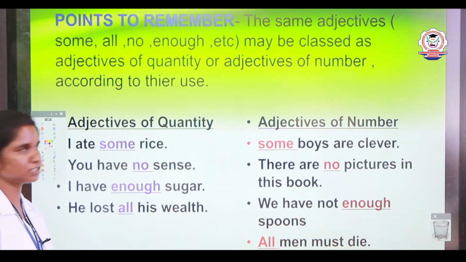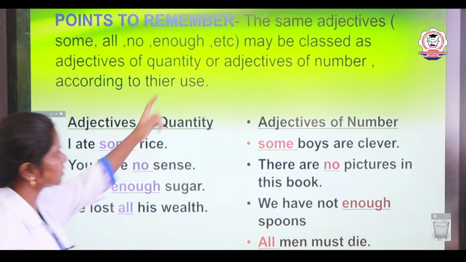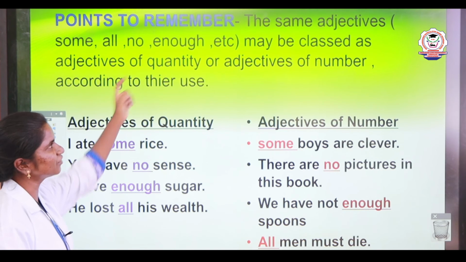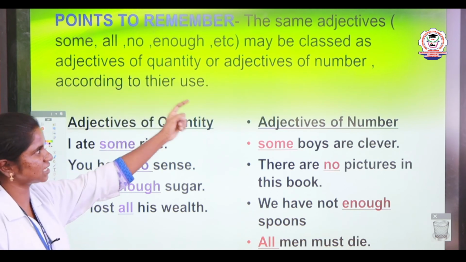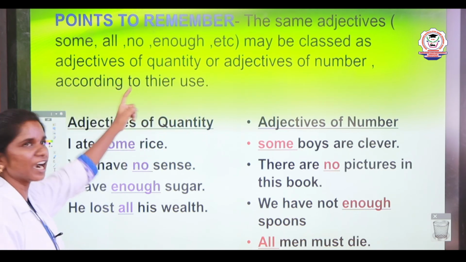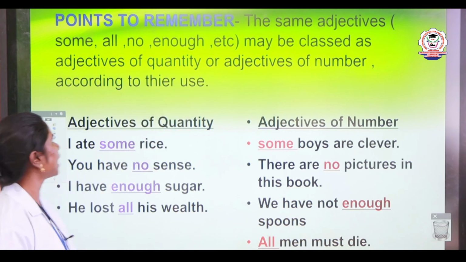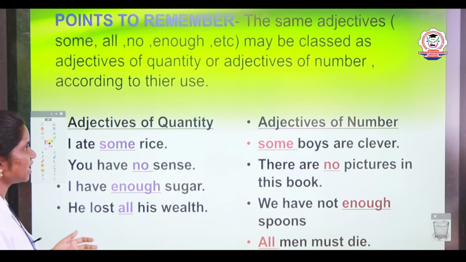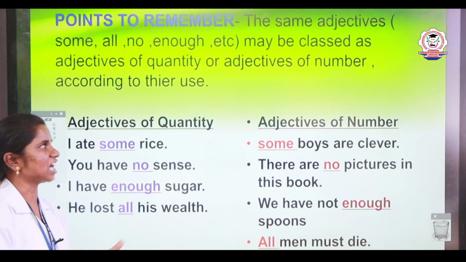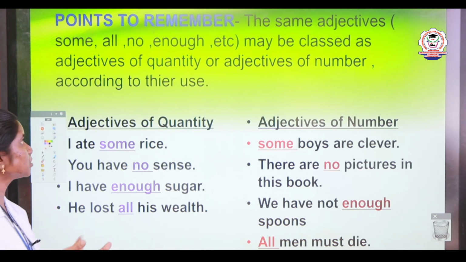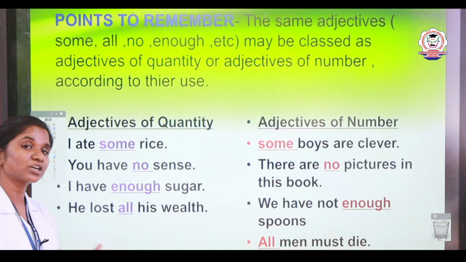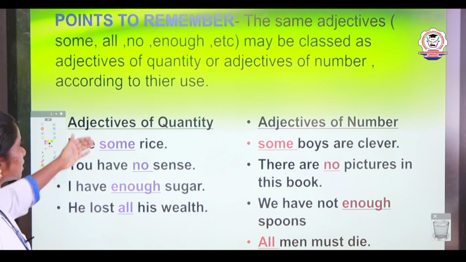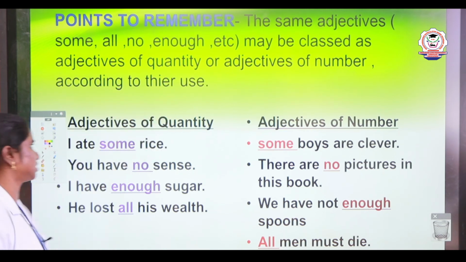The important point to remember here is the same adjectives: some, all, no, enough may be classed as adjectives of quantity or adjectives of number according to their use. These words can be used as adjectives of number and also adjectives of quantity, but we need to see what their uses are.